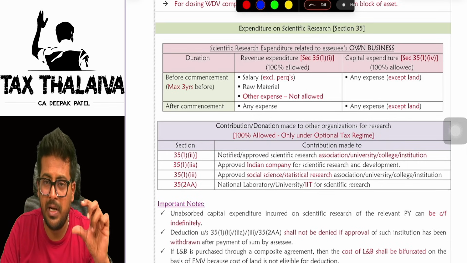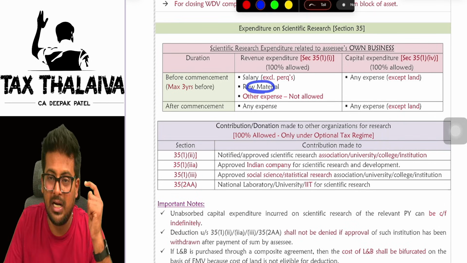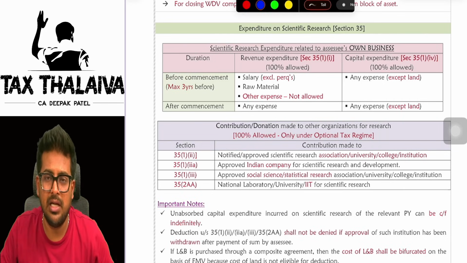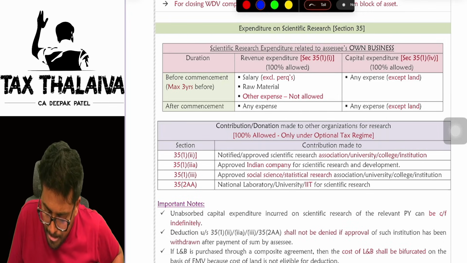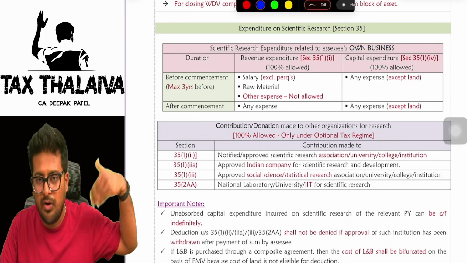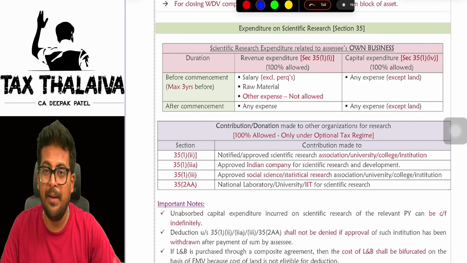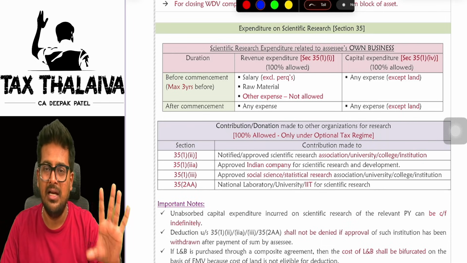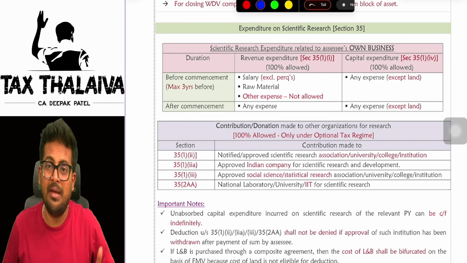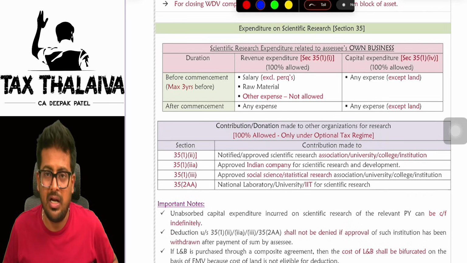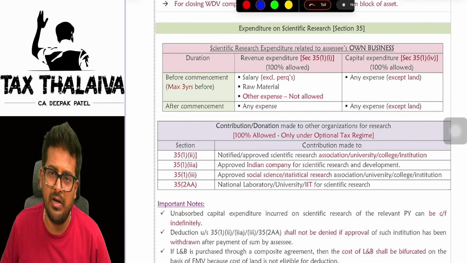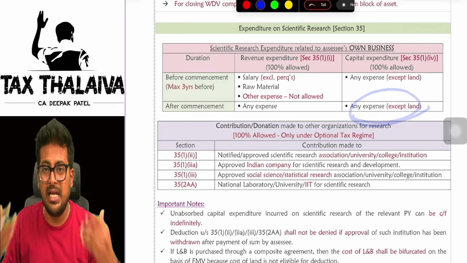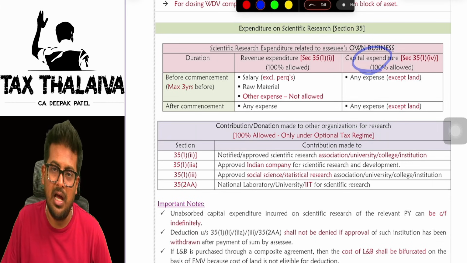then in that case, for revenue expenditure, only two expenses are eligible. One is the salary expenses which you paid, and the other is the raw material expenses which you incurred. But in salary, you will not include perquisites. All other expenses are disallowed. Capital expenditure within the 3 years before commencement you can claim, except land. Except land, all kinds of capital expenditure you can claim as a deduction in the year in which you started your production. After commencement of business, 100% of revenue expenditure is allowed. After commencement, any expense except land capital expenditure is allowed.